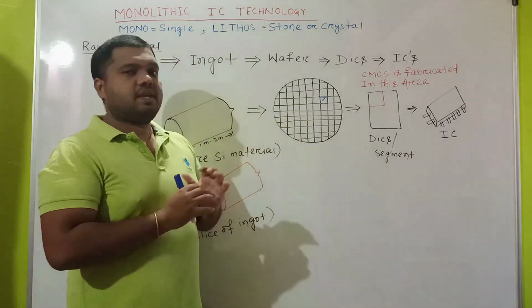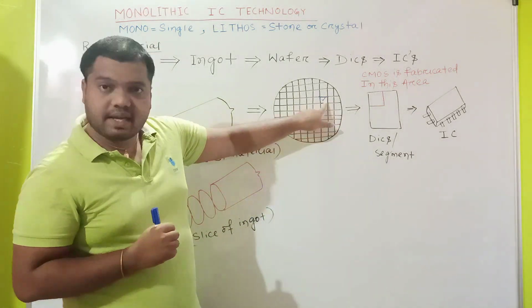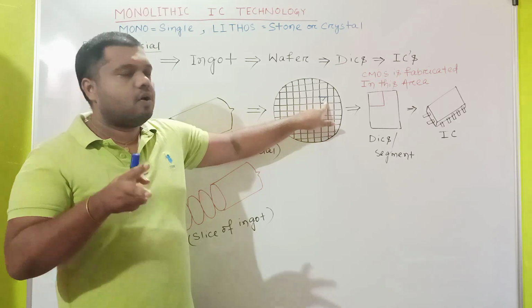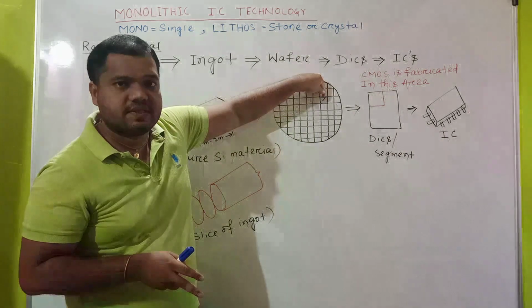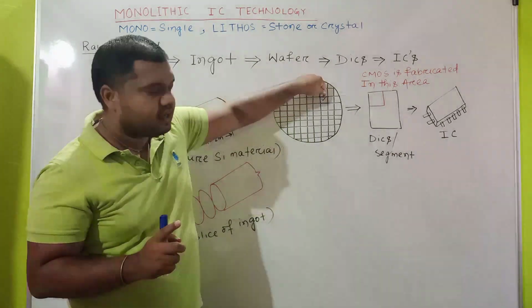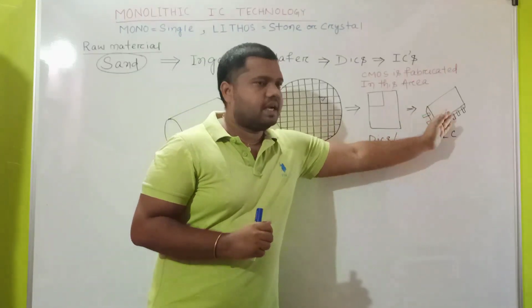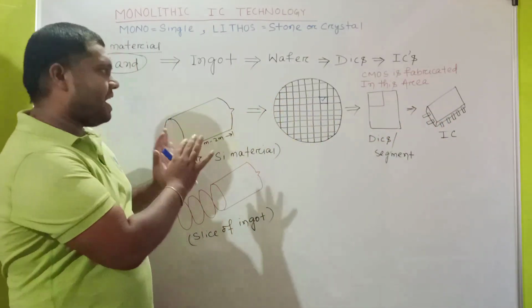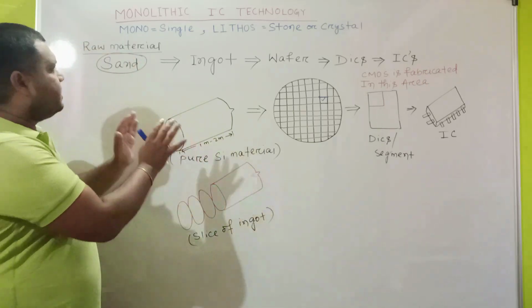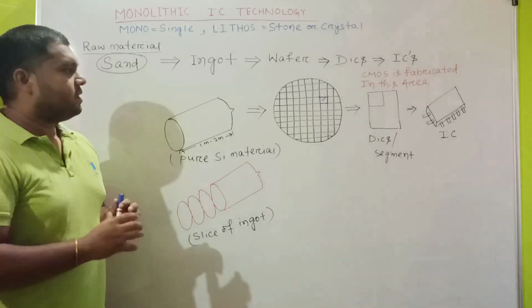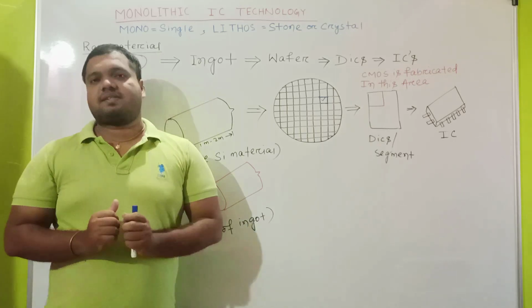And the important thing is, in the case of a monolithic integrated circuit, first we fabricate, then we cut the segments or dies. That means we fabricate the CMOS first on the top, then we cut that segment. After that we get our integrated circuit. So this is the step by step procedure to get the integrated circuit from the raw material. What techniques you will use here, I will discuss in my next class.